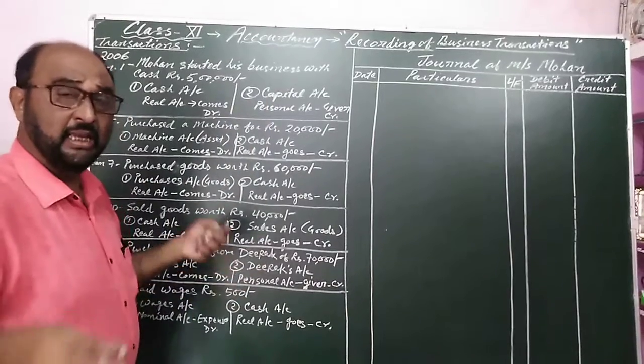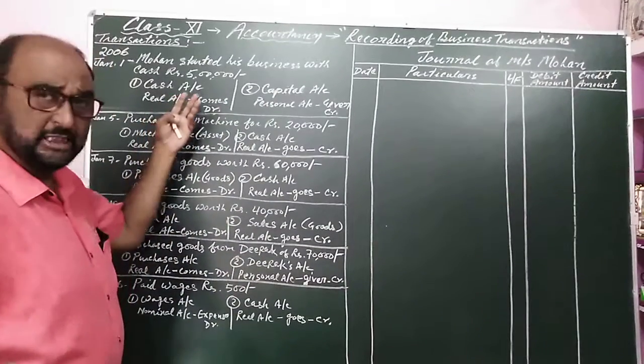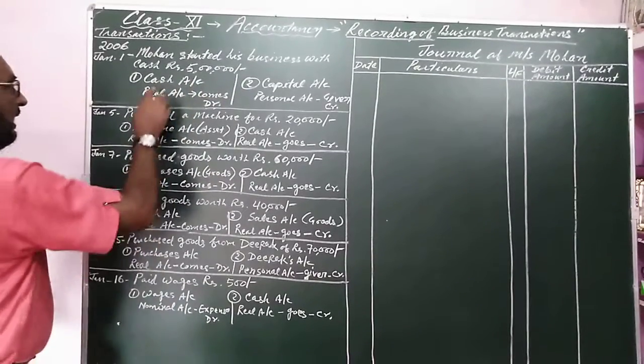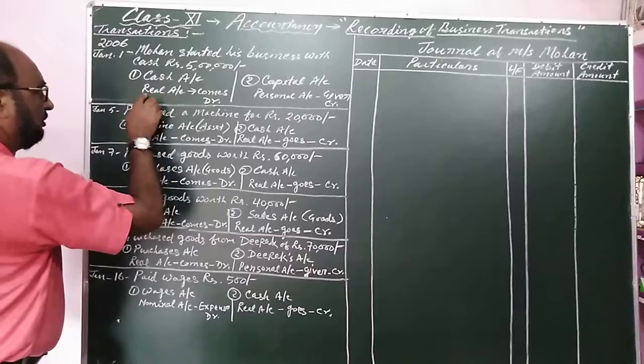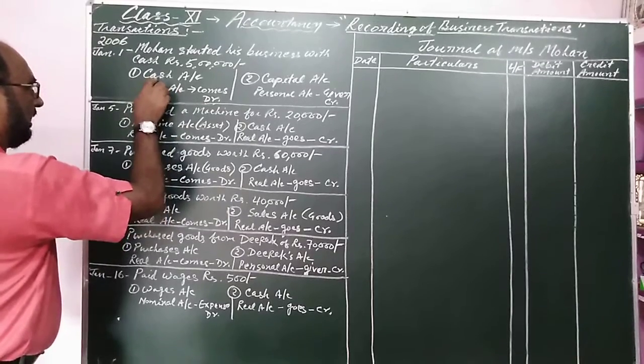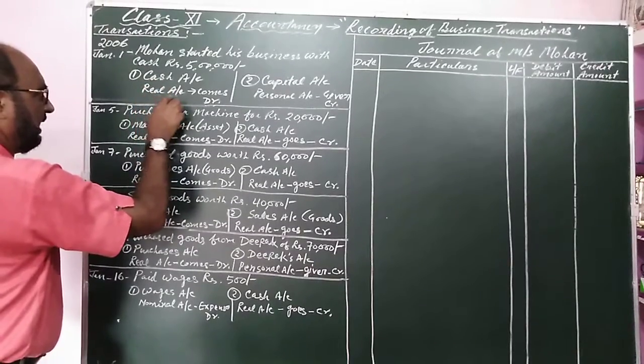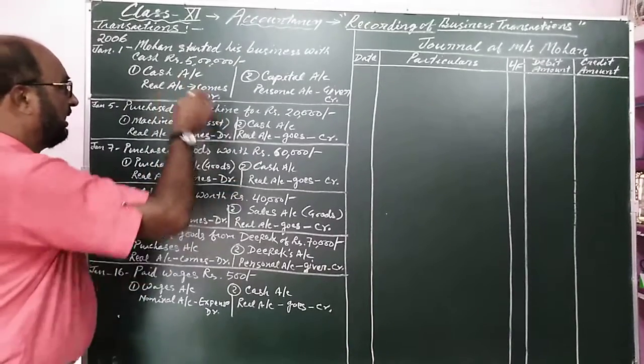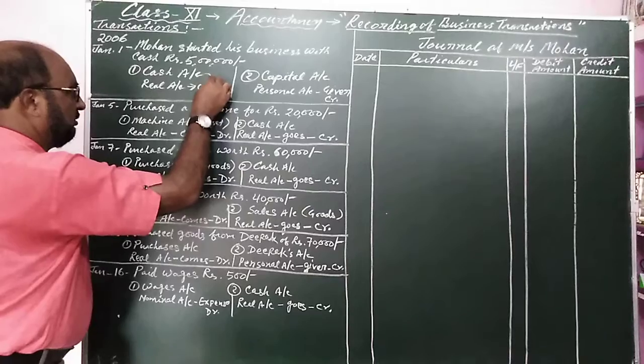Already I have explained the type of the two affected accounts. Cash account comes into the real account category. And when the business is started, cash comes into the business.